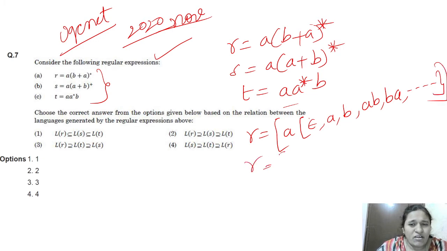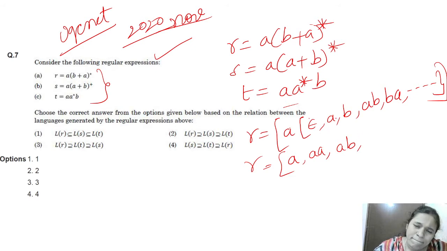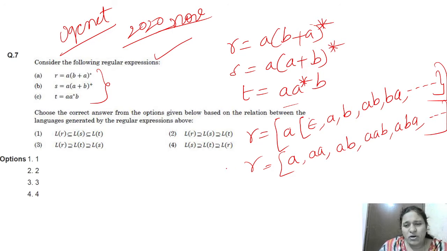Now what will language R become? Epsilon into A, AA, AB, AAB, ABA. Like this, any combination of A and B is possible. Only B is not possible in this language, because already one A is there as a prefix.